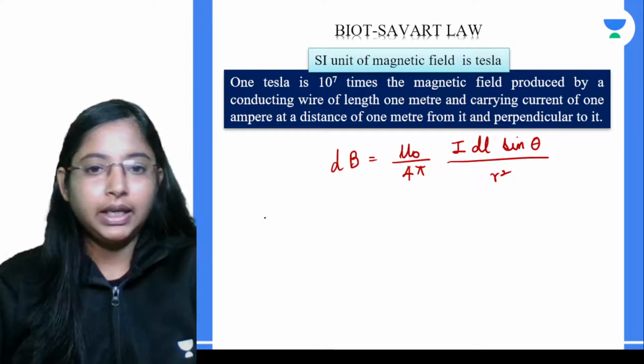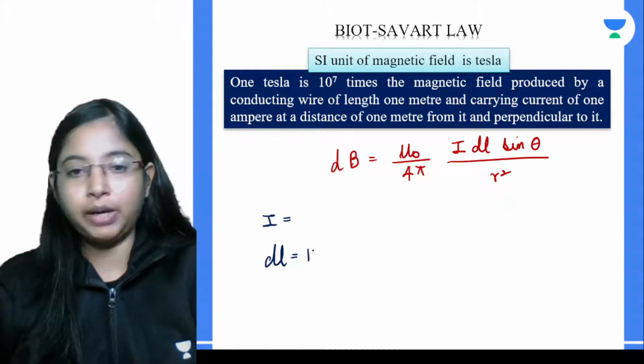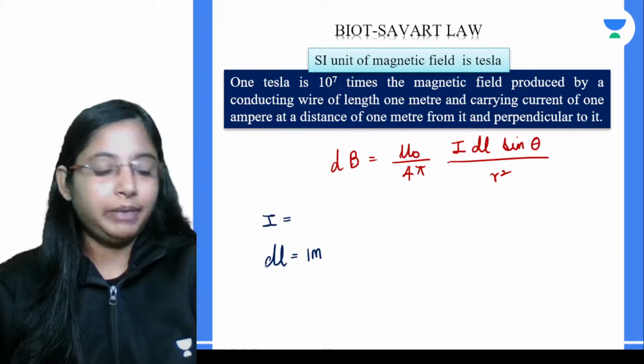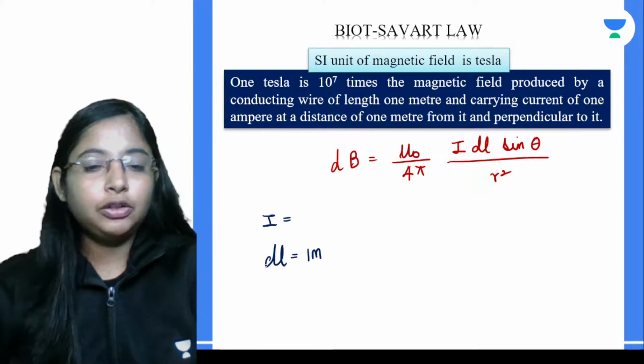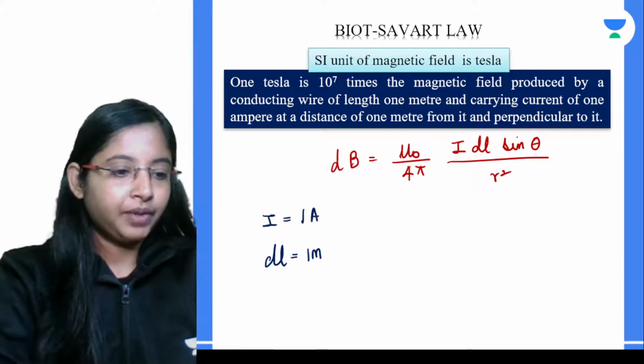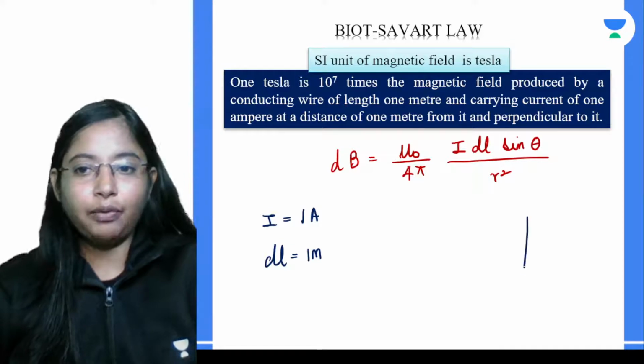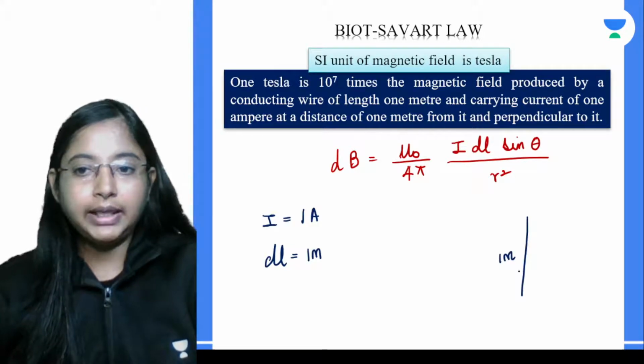Let's say we have taken a wire of length 1 meter, so this dl element is 1 meter, and through this 1 meter of wire, 1 amp of current is flowing.